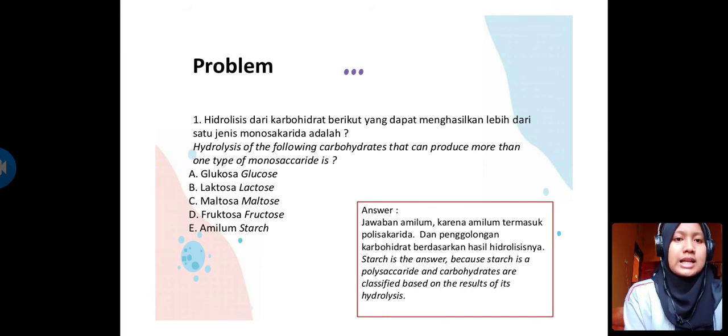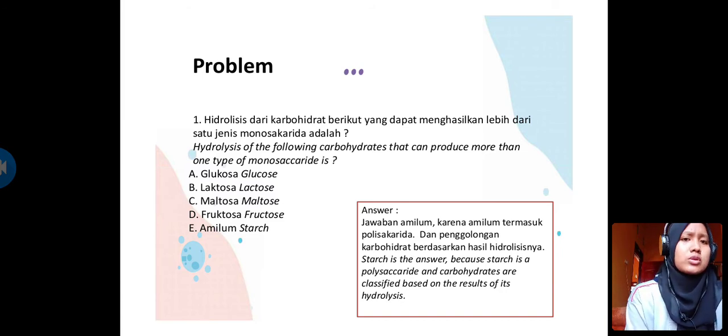Lactose and maltose are disaccharides, and when we hydrolyze a disaccharide, the result will produce two types of monosaccharide.